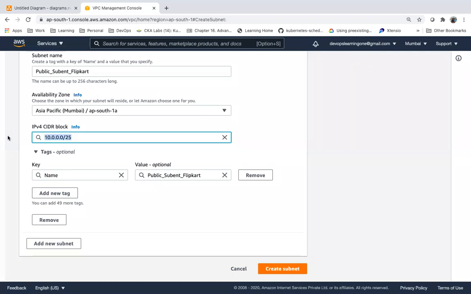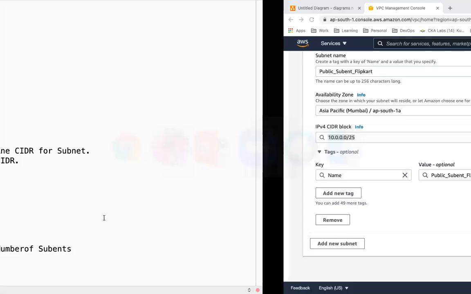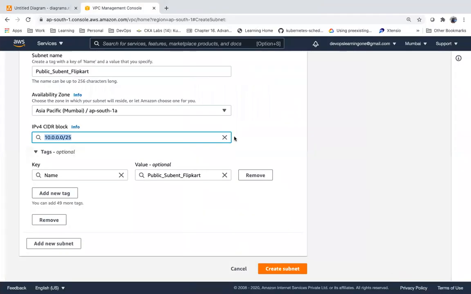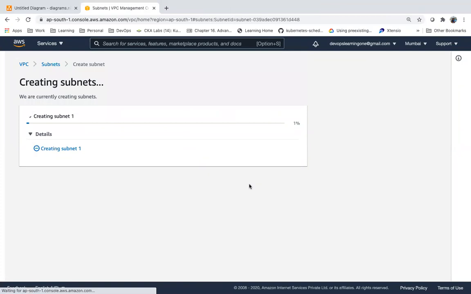So how many IPs within that? 0 to 127. It will be 128 IPs. So I am creating a subnet with this CIDR. Let me create a subnet.